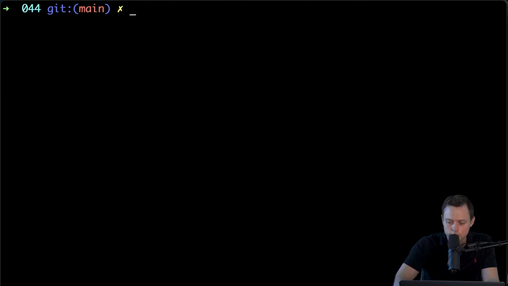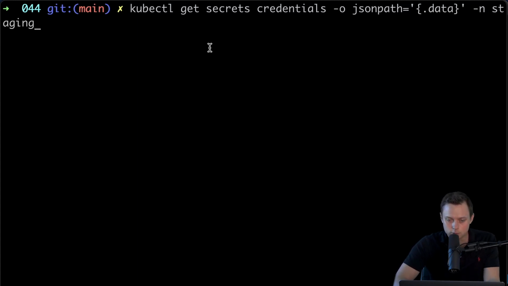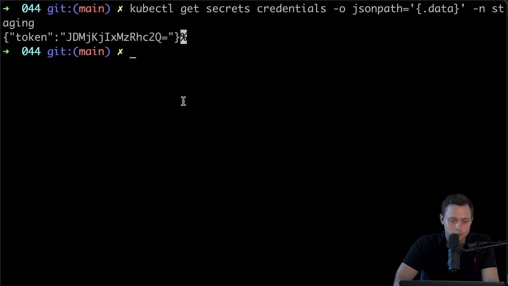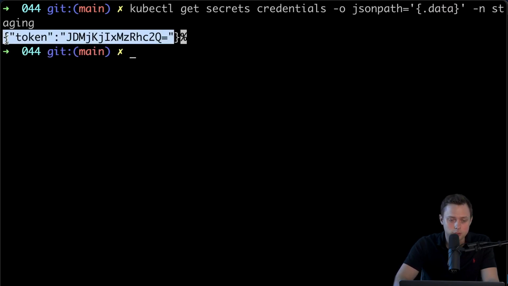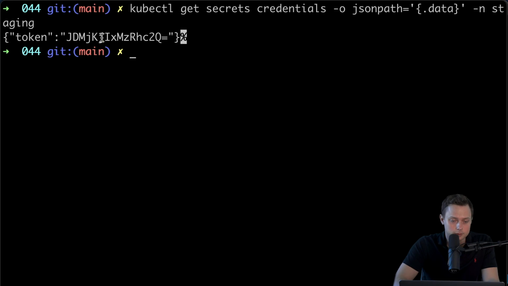Instead, we can run a slightly different command. We can run kubectl get secrets credentials, and instead of YAML, we can specify what portion of this secret we actually want to get. I'm gonna specify that I want to get only data. And if I run this, I'm gonna get only that portion, token, and this is the value.